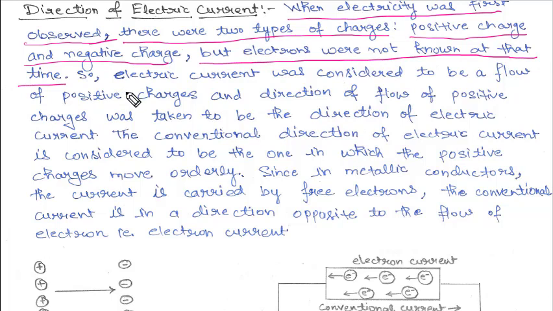Clear? So there were only two charges, but the electrons were not discovered at that time. So how will we find the direction of the electric current?